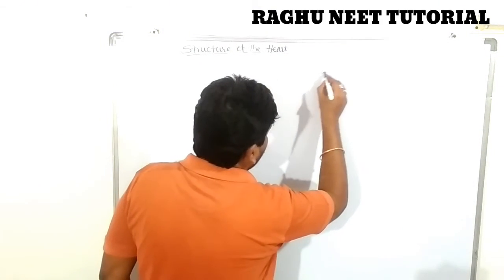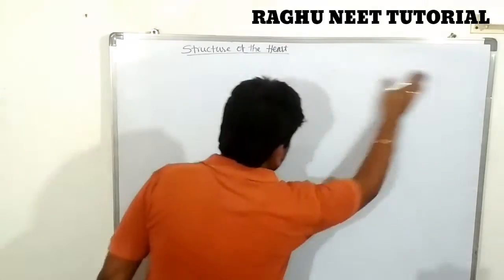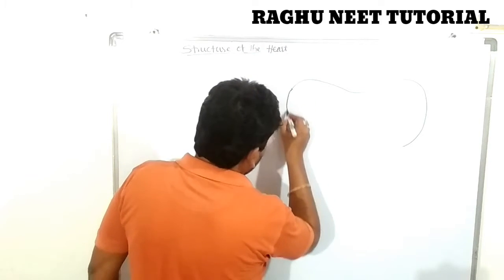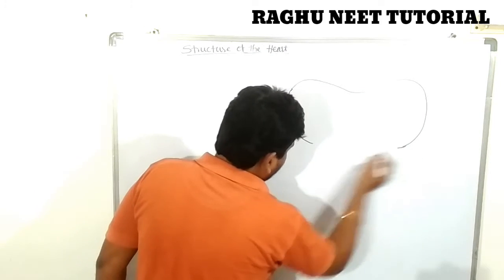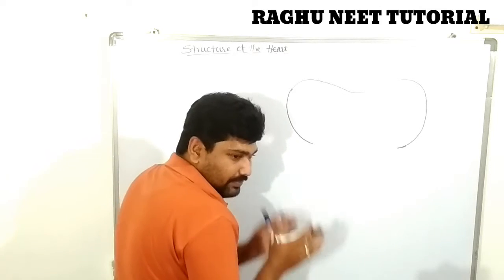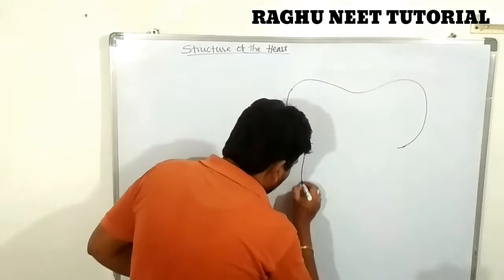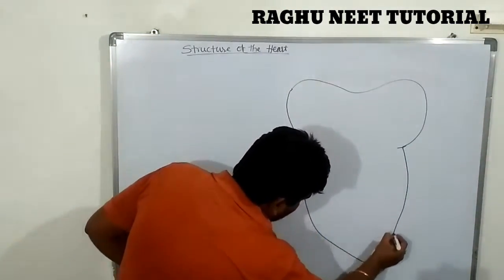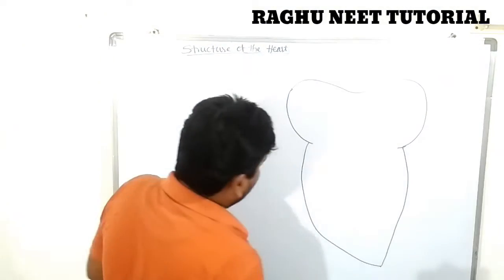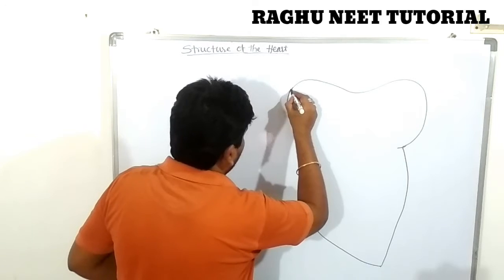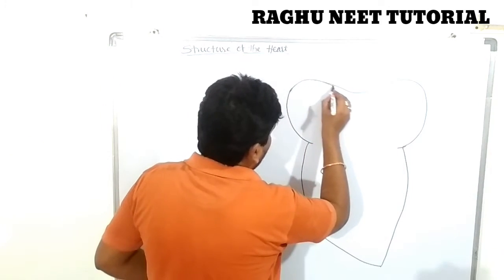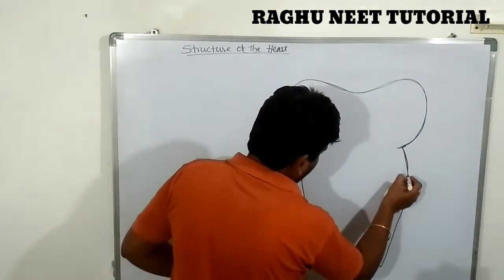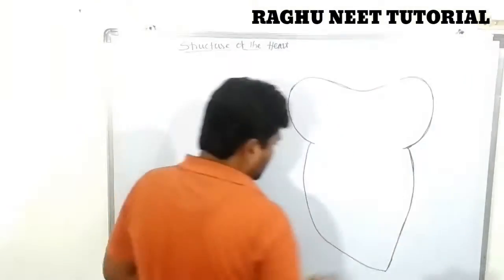Let's see the diagram. The anterior part of the heart, the apex, is the bulging, wider part. The posterior part of the heart is narrow.